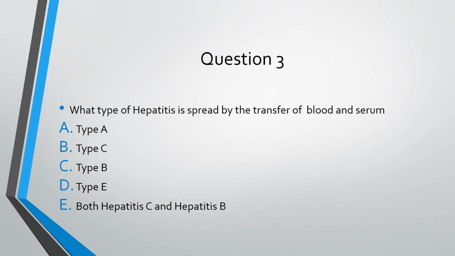Question 3. What type of hepatitis is spread by the transfer of blood and serum? A, type A, B, type C, C, type B, D, type E, or E, both hepatitis C and hepatitis B? The answer is E, both hepatitis C and B.